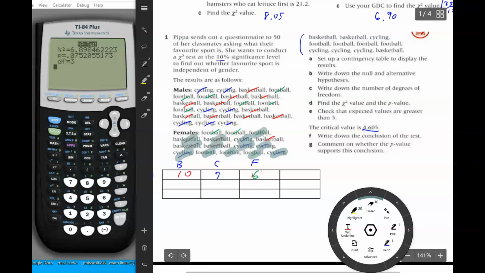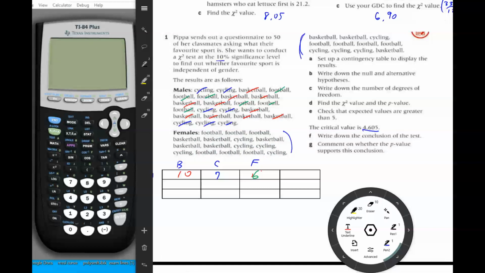Okay, now we're going to do females. We have to be careful because there are females here and up here. Okay, so first let's do cycling because we have the blue pen out. So we'll do 1, 2, 3, 4, 5, 6, 7, 8, 9. So 9 females who like cycling.